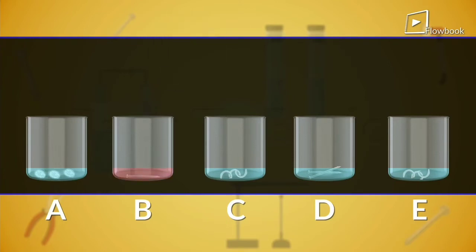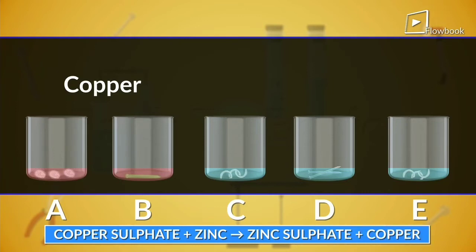In beaker A, the blue color of copper sulfate disappears and a powdery red mass of copper is deposited at the bottom of the beaker. Also in beaker B, red copper is found at the bottom of the beaker and on the nails, leaving light green iron sulfate solution.